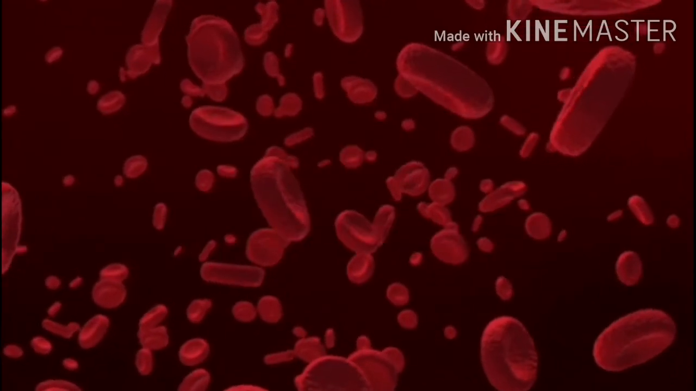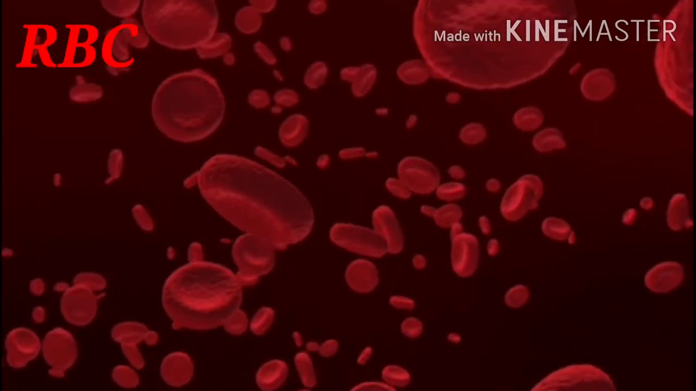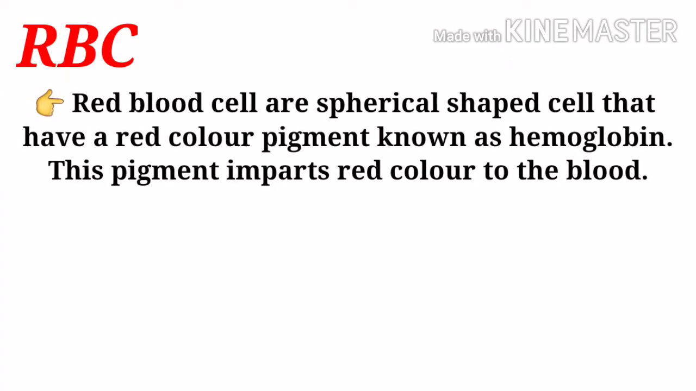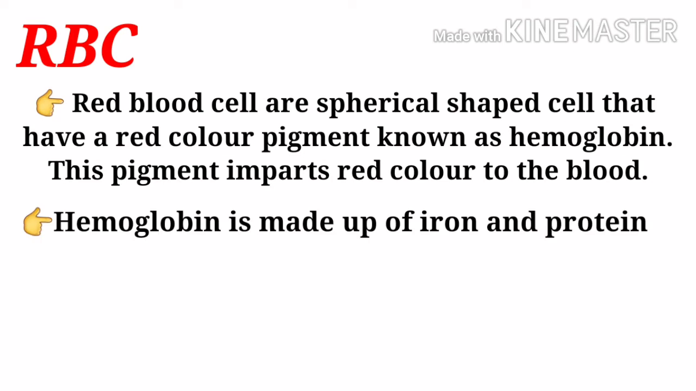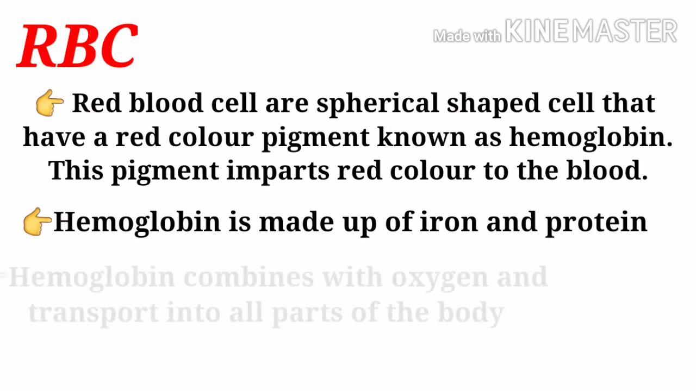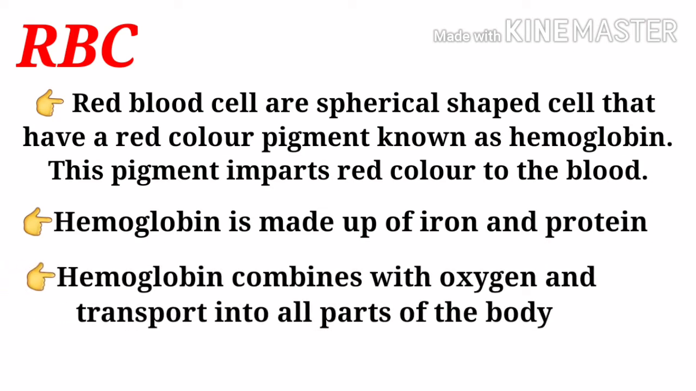RBC, red blood cells. Red blood cells are spherical shaped cells that have a red color pigment known as hemoglobin. This pigment imparts red color to the blood. Hemoglobin is made up of iron and protein. Hemoglobin combines with oxygen and transports it to all parts of the body.